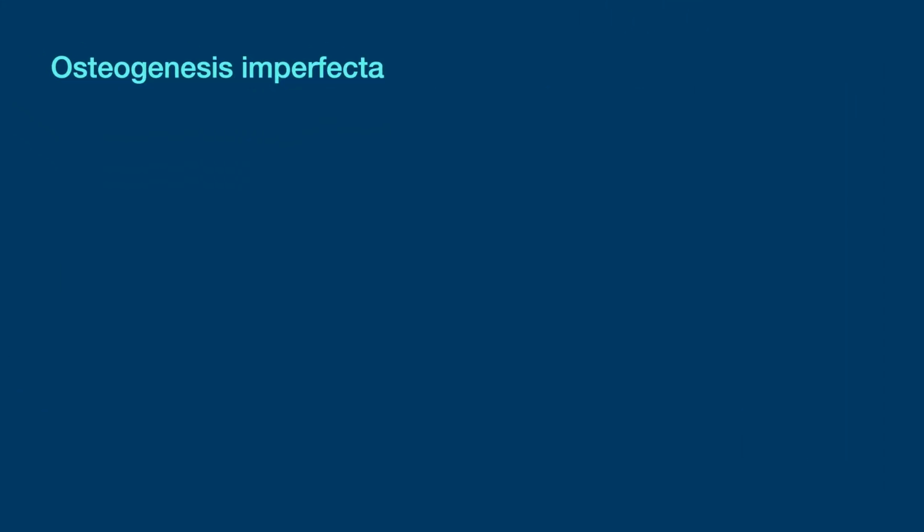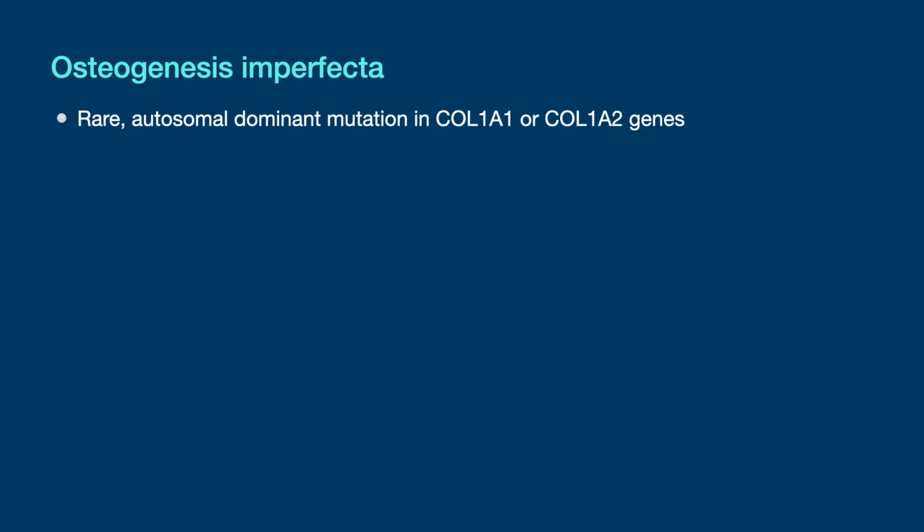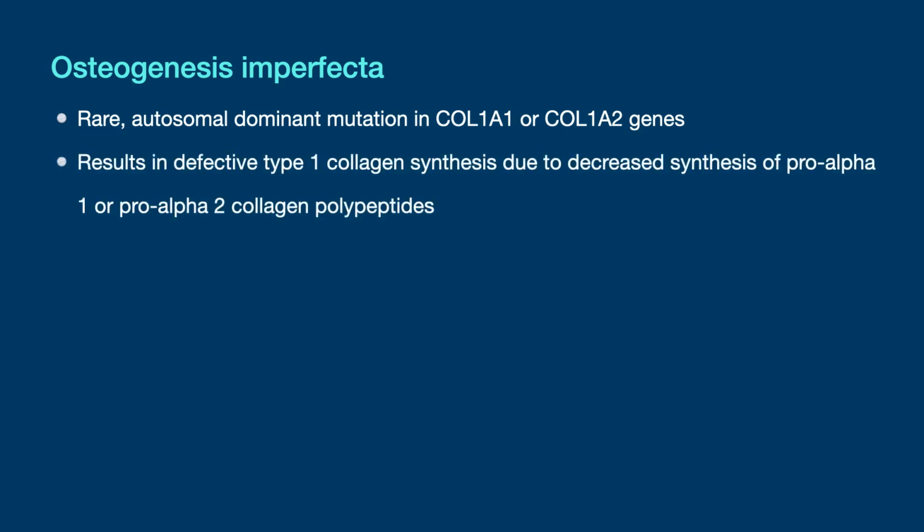Osteogenesis imperfecta is a rare autosomal dominant mutation in COL1A1 or COL1A2 genes. It results in defective type 1 collagen synthesis due to decreased synthesis of pro-alpha 1 or pro-alpha 2 collagen polypeptides.